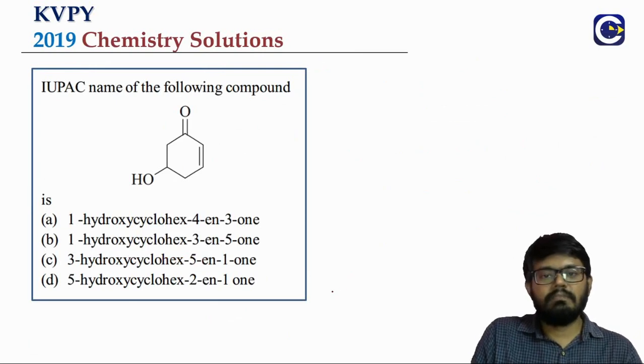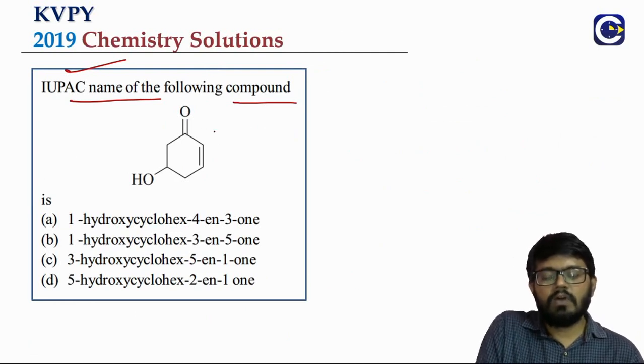Next we have a question based on the nomenclature. We will see them quite often. The IUPAC name of the following compound. So in this compound, we have a keto group, OH group and double bond. What is the highest priority? Keto group is the highest priority. So we have to start our numbering from here.